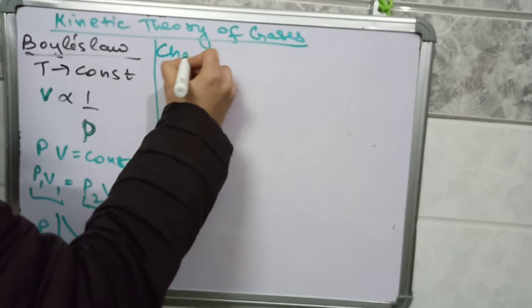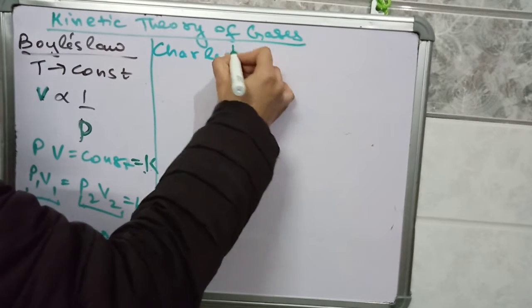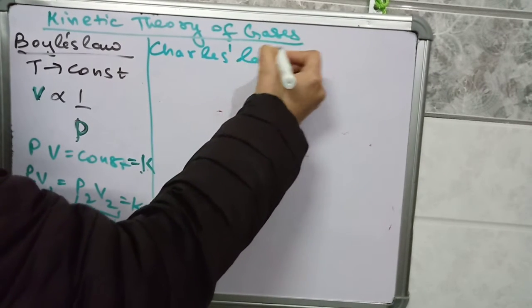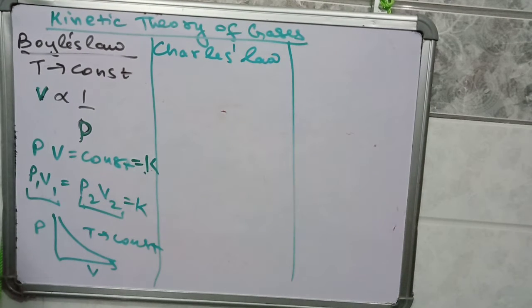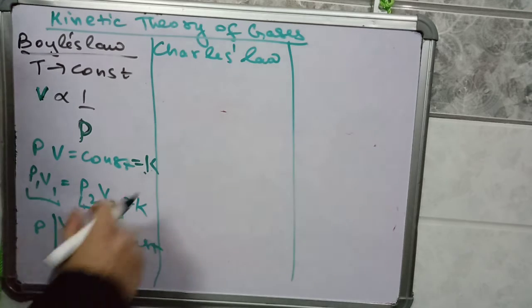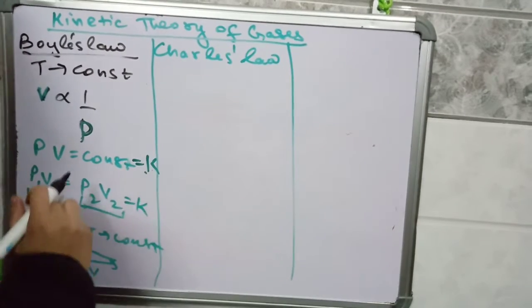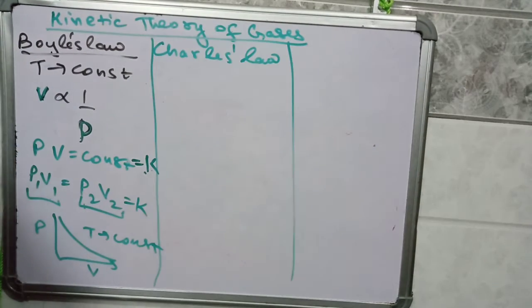Next is Charles' law. Charles' law states that volume of a given mass of a gas increases with rise in temperature and it decreases with decrease in temperature.